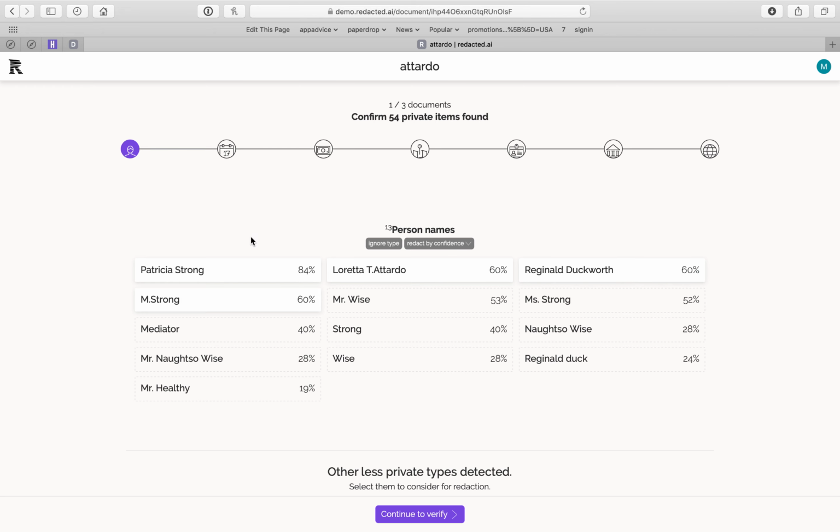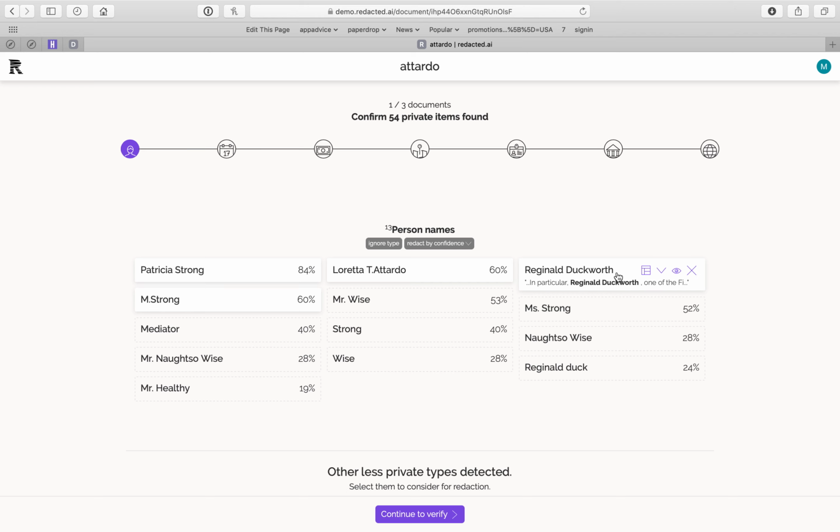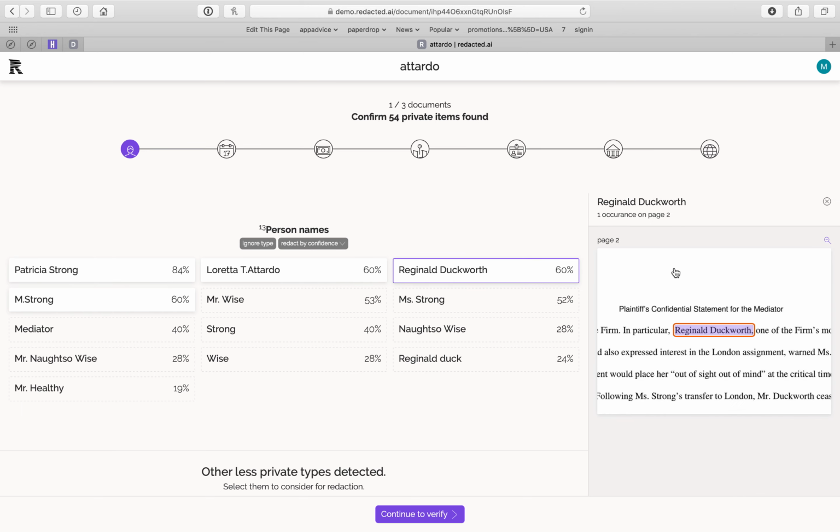If you hover over a word like Patricia Strong, you'll actually see the text before and after to make sure it is a name. So this document is prepared by Patricia Strong and her attorney, it looks like. If I needed some more information, for example, on Reginald Duckworth, I can click the eyeball here, and it will show me all instances of Reginald Duckworth. So it says that this name only appears once on page 2.